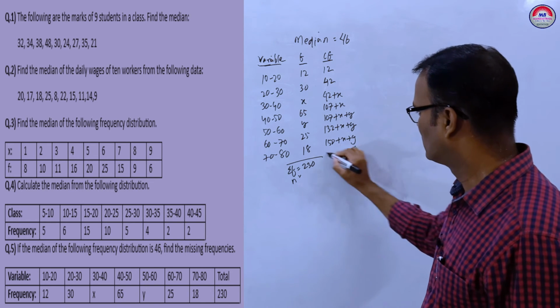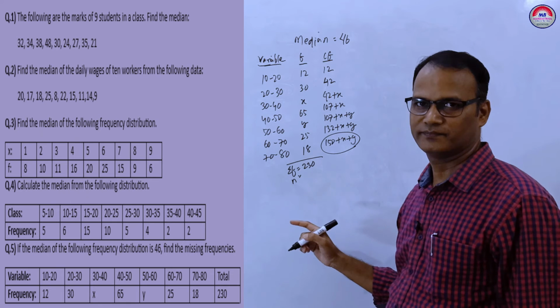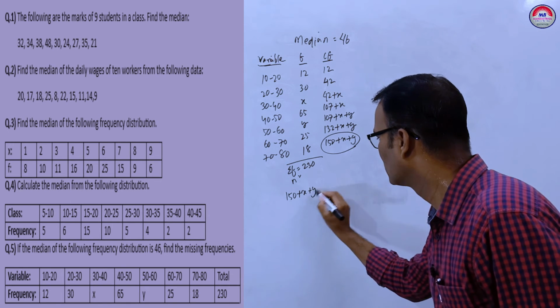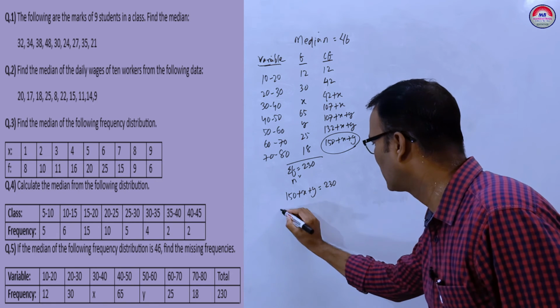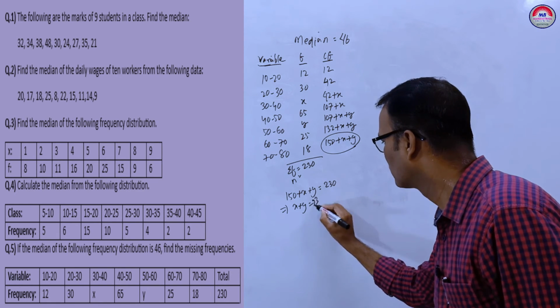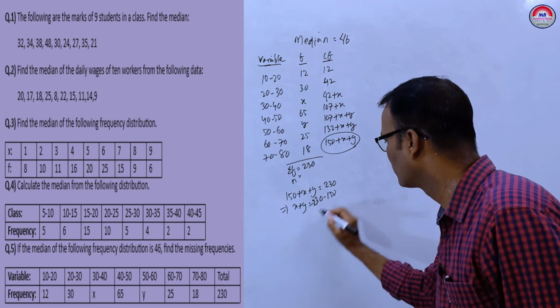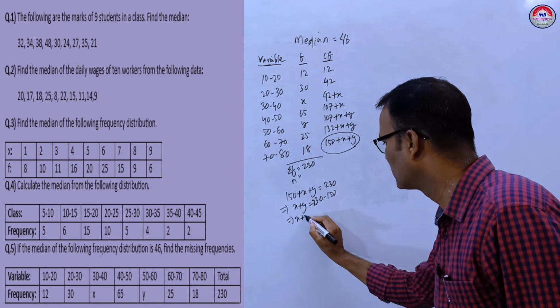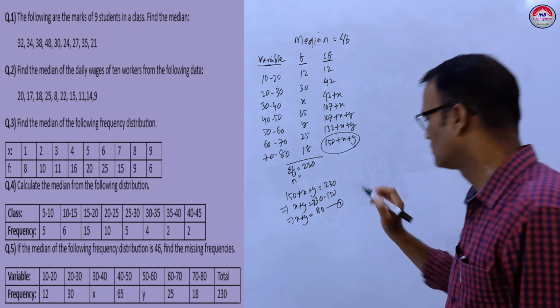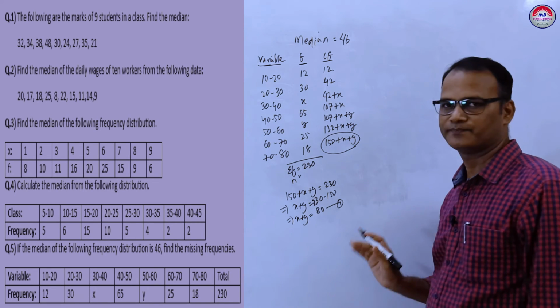So you see, the last one is equal to n. So 150 plus x plus y is equal to 230. That implies x plus y equal to 230 minus 150. That implies x plus y equal to 80. Okay, this is equation 1, x plus y equal to 80.